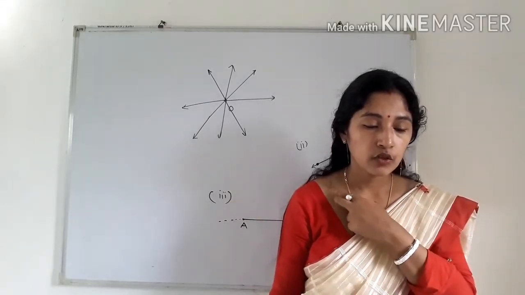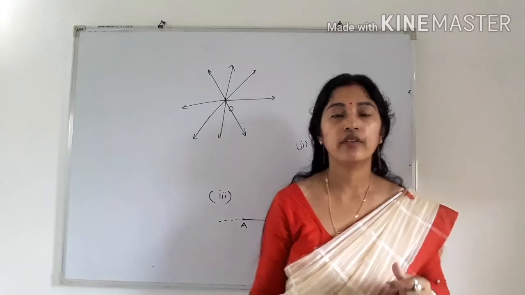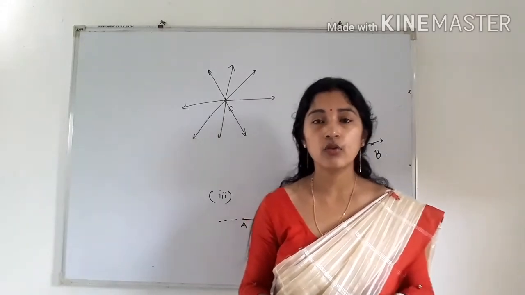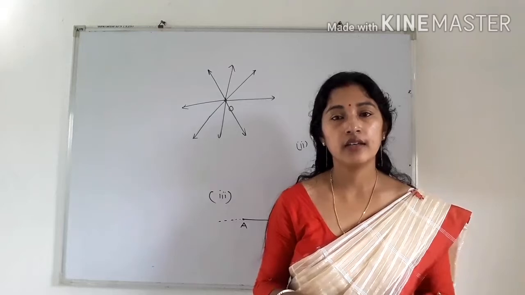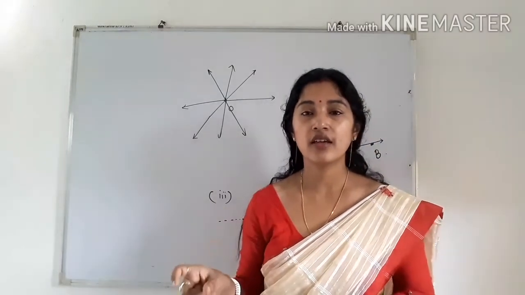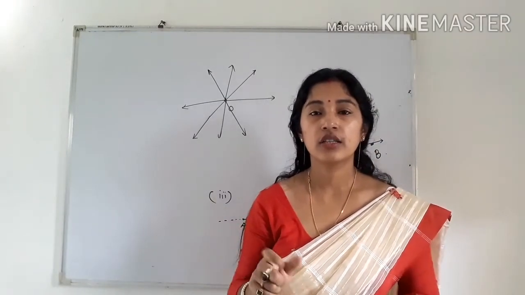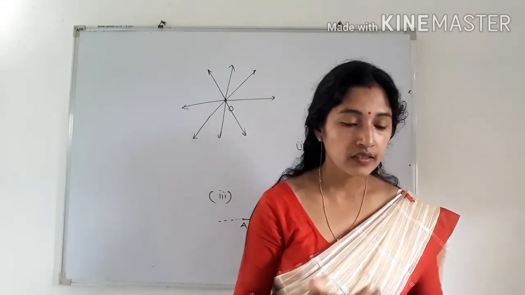Number 4 is, if the 2 circles are equal, then their radii are equal. Yes, this is also true. If the circles are equal, when will the circles be equal? When the radii are the same. Okay, so you can draw 2 similar circles using the same radius, and you can show it. The statement is true. Next is number 5.